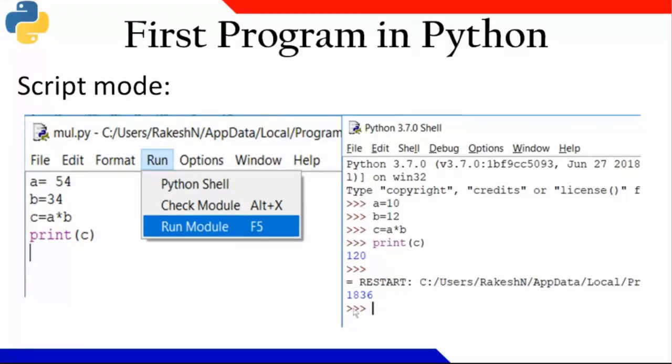So whatever program you are writing in script mode, it will come back to show the result in the shell, the Python shell. It is not like in Jupyter Notebook or some other IDEs, where it executes and shows in a different window. Here it will not go to an altogether different shell; the shell is inbuilt. So you can have it like that.